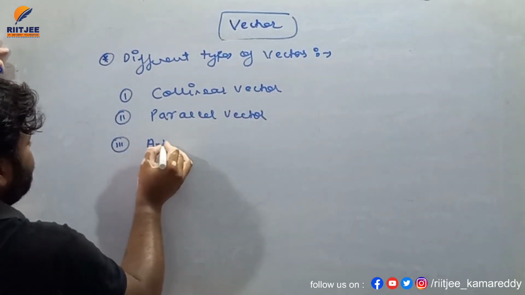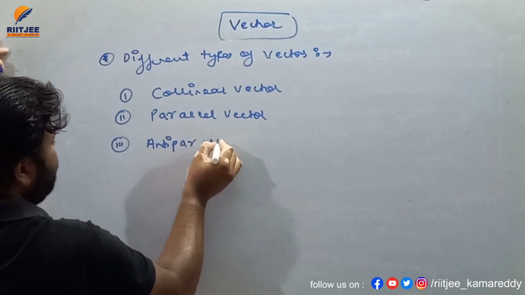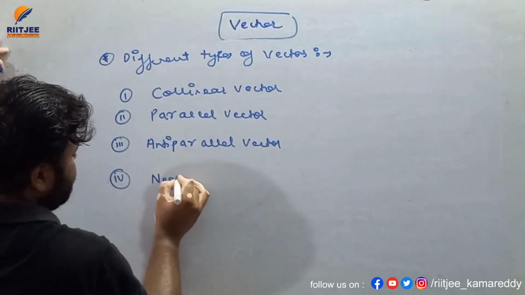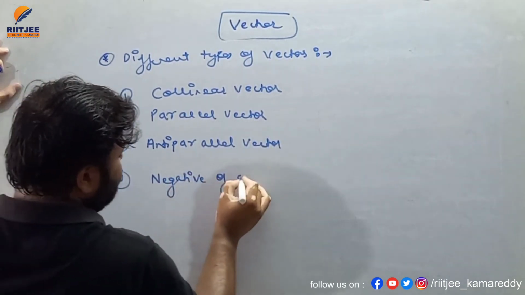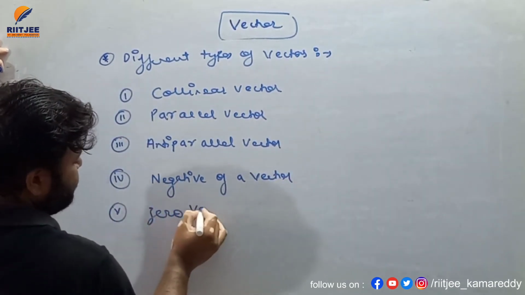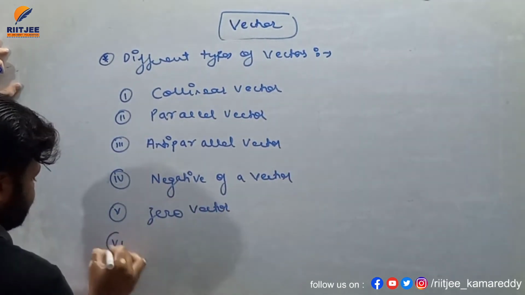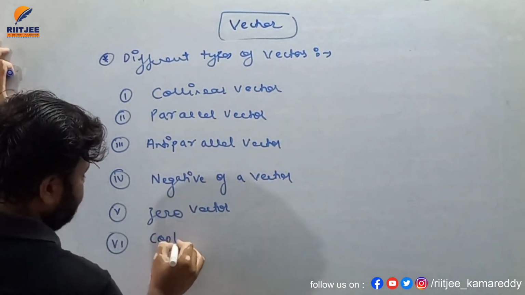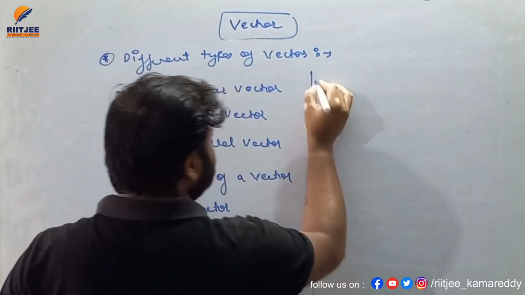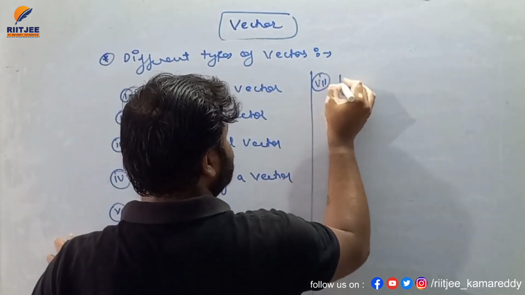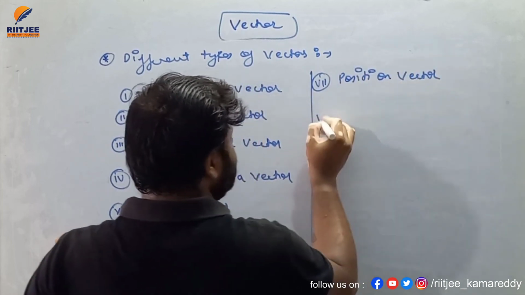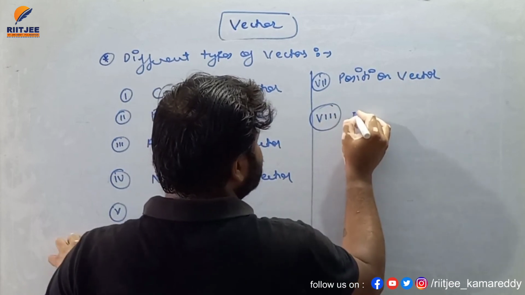Third is your anti-parallel vector. Fourth is your negative of a vector. Fifth is, my dear student, zero vector. Sixth is coplanar vector. Seventh is position vector. And eighth is your unit vector.